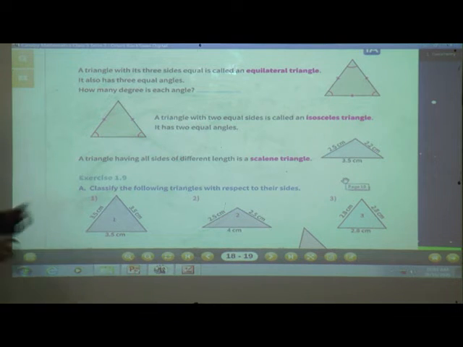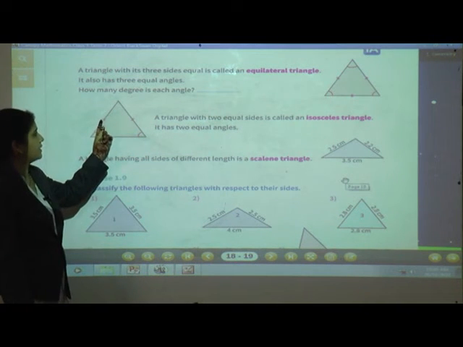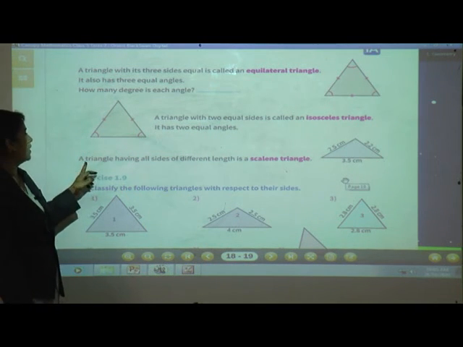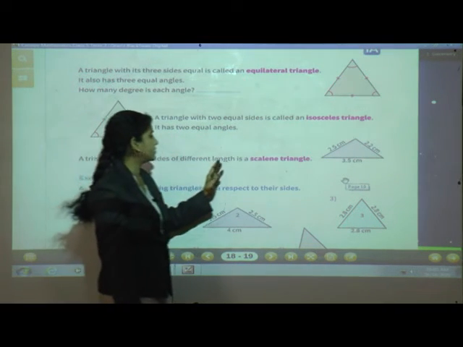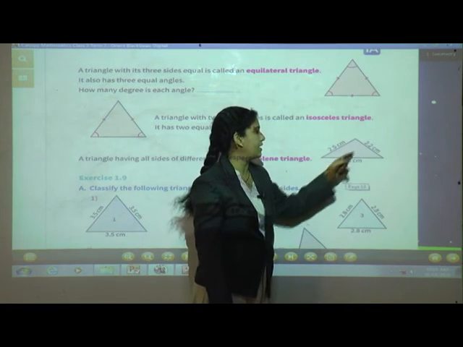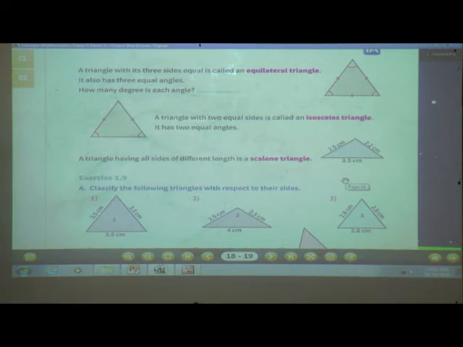And here a triangle with two equal sides is an isosceles triangle. See, two sides are equal. Okay. A triangle having all sides of different lengths is called a scalene triangle. See, the lengths are different. Okay, now you have understood the types of triangles.